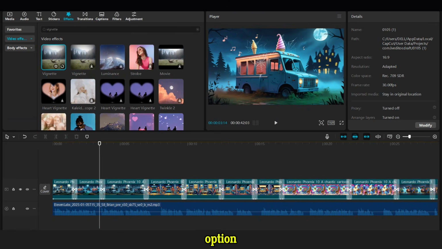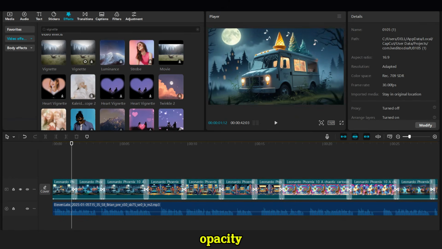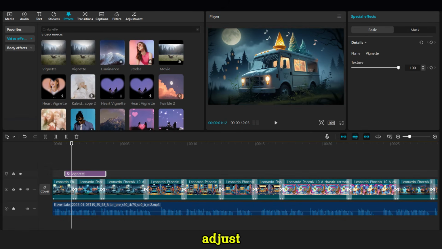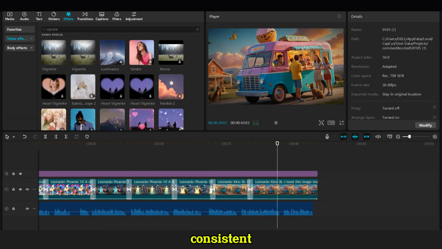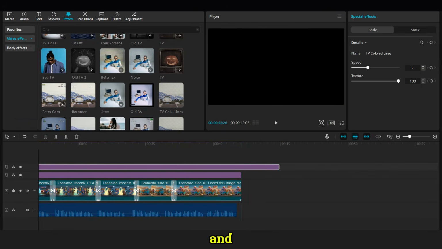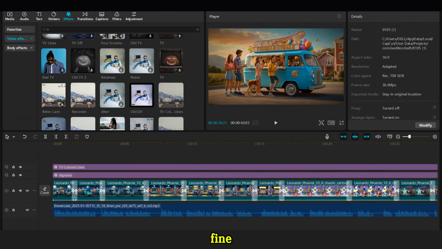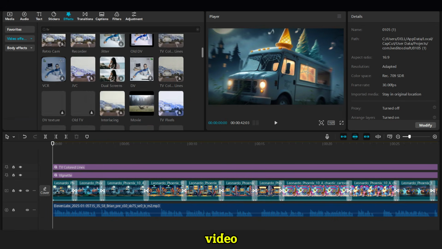Next, move to the effects option. The first effect we'll use is the vignette effect. Set the opacity to 50% and adjust the length as needed. Apply this effect to all images to create a consistent look. After that, go to the TV colored lines effect. Adjust the details and set the length, similar to the vignette effect. Make sure to fine-tune it to suit the style of your video.